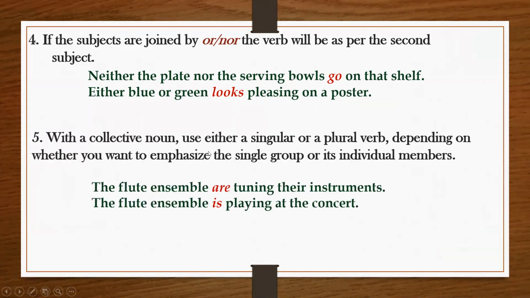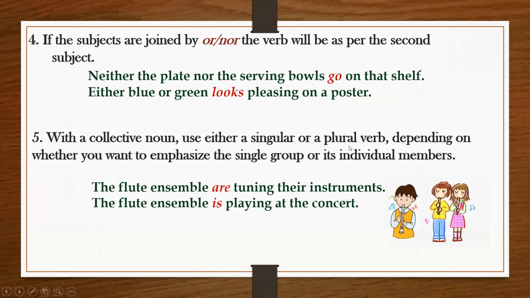With a collective noun, use either a singular or a plural verb, depending on whether you want to emphasize the single group or its individual members. So, if you want to emphasize a single group, then you will make use of a singular verb with the collective noun. But when you are emphasizing its individual members, then you will use a plural verb. For example, the flute ensemble are tuning their instruments, and the flute ensemble is playing at the concert.